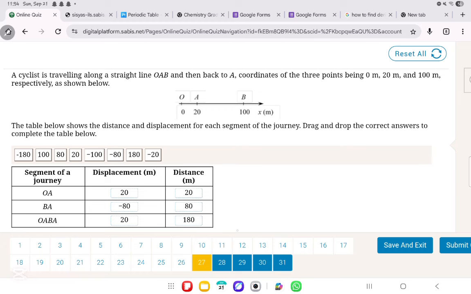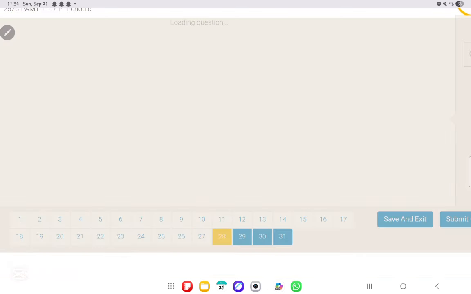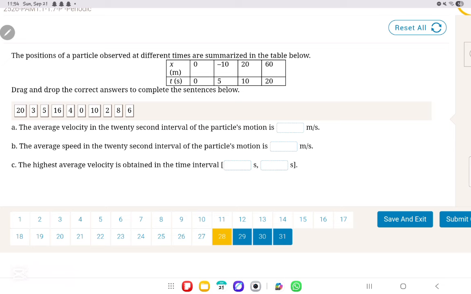Here we go. Now we move on to question number 28. What does it say? It says the average velocity in the 20-second interval of the particle's motion. So they want the average velocity of the 20-second interval, which is very simply the displacement over the time. So what's the displacement? It's X final minus X initial, 60 minus 0, over the time, which is 20. 60 over 20 will give me 3 meters per second.